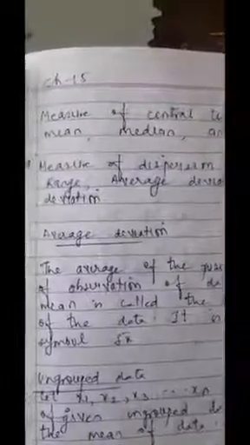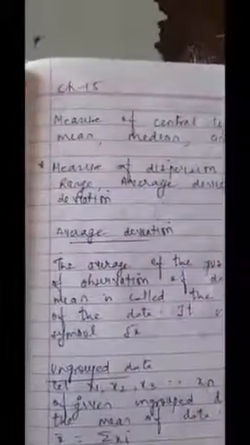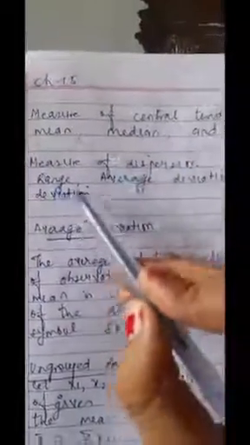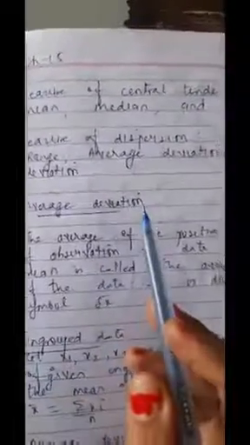So in this chapter we are going to study mean, median and mode. Also we'll see the measure of dispersion that includes range, average deviation, standard deviation. So one by one we'll go to the definition. In that first is average deviation.